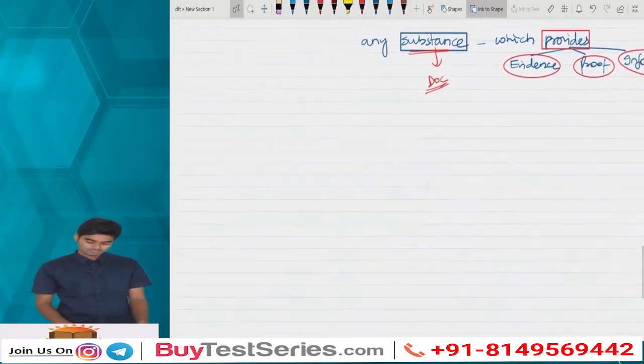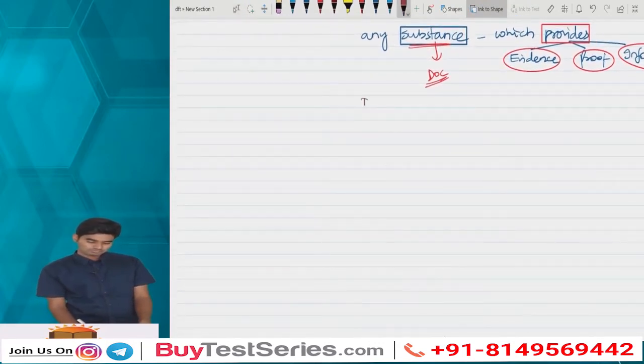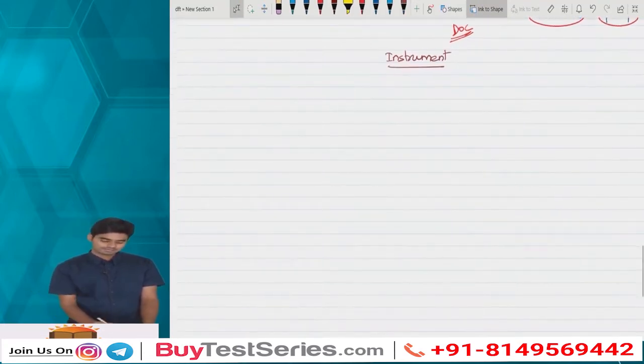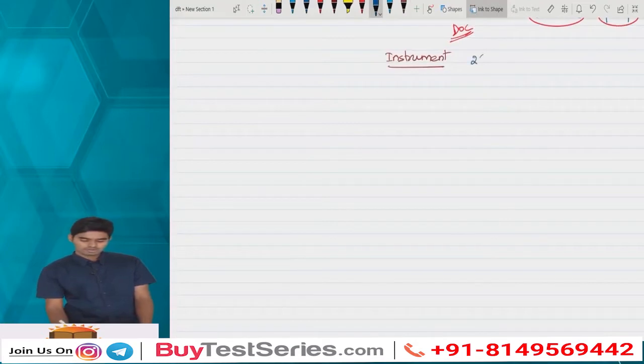Next, instrument. So what does it say? As per Section 2, Subsection 14 of the Indian Stamp Act.